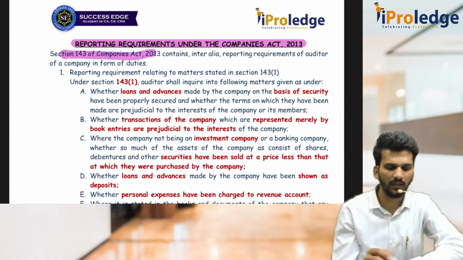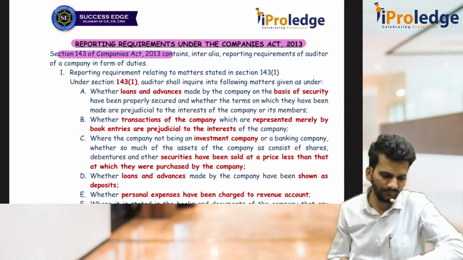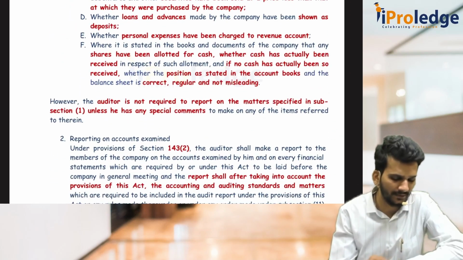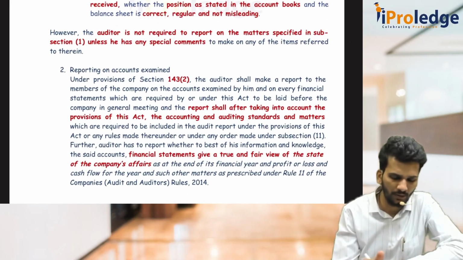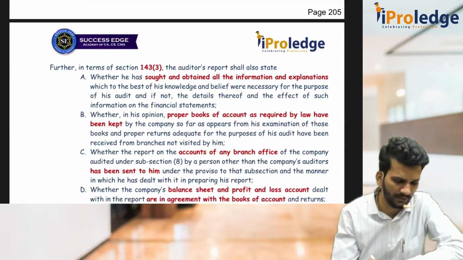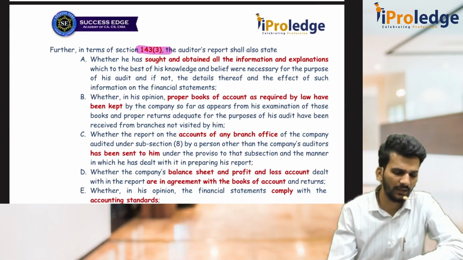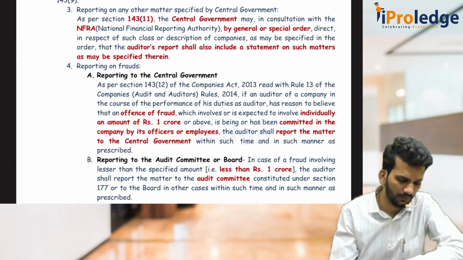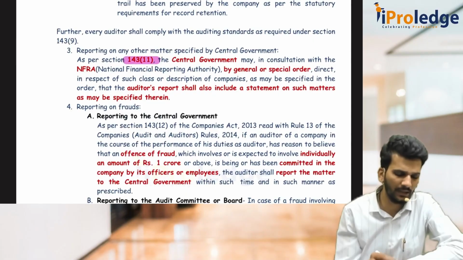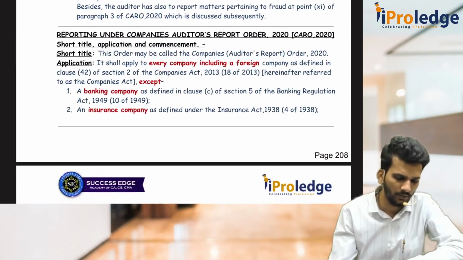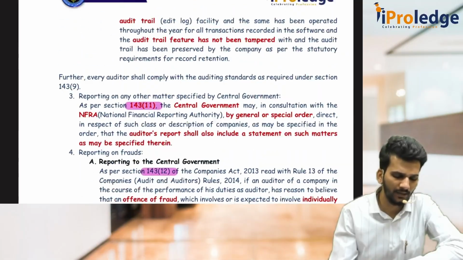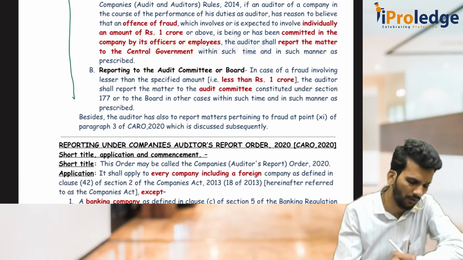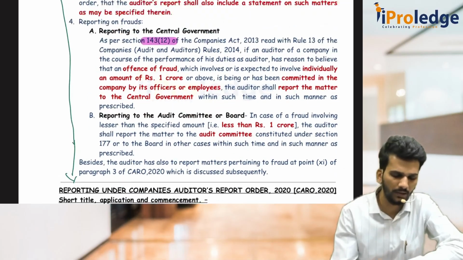So as per section 143 of Companies Act, they have to report it. There is section 143.1 which we have to discuss. There are 6 points. 143.2 is okay, it can be ignored, that is not a point of discussion here. 143.3 is again duty to report part. Then once it is done, we have to discuss 143.11 as well as 143.12. Once we do that, we are done with other legal regulatory requirements. Sir, what is this 143.11? This 143.11 is nothing but the CARO which is given under the below of that 143.12.